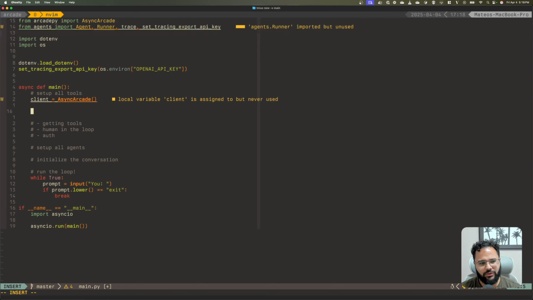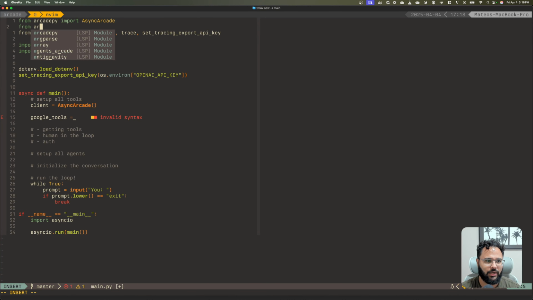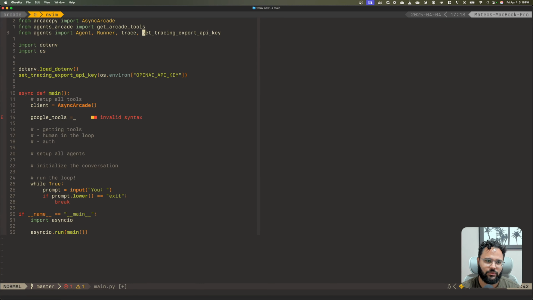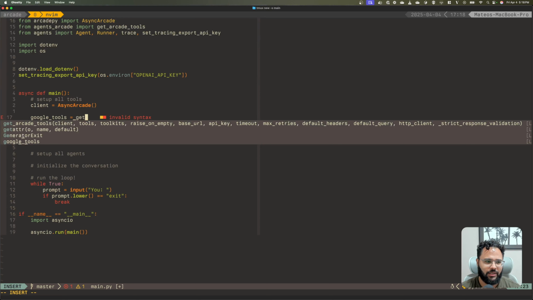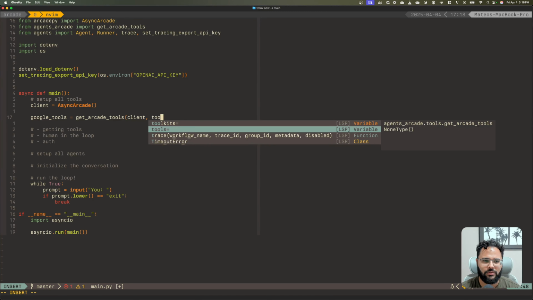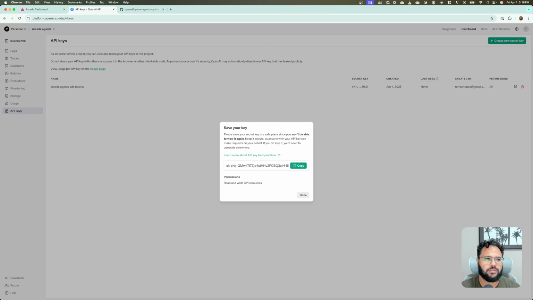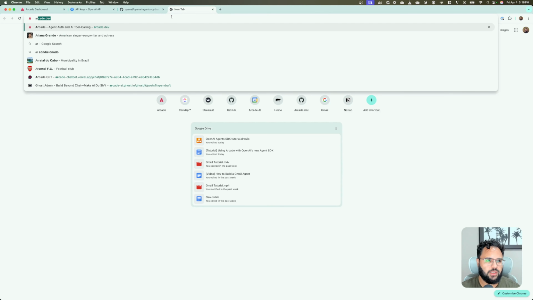So I want two sets of tools, right? So I want Google tools, and for this I need to import from our Agents Arcade, import get_arcade_tools. So I say get_arcade_tools, I pass the client, and I say tools. And for this, I want to go to the website, actually. I'll open a new tab and say Arcade.dev.